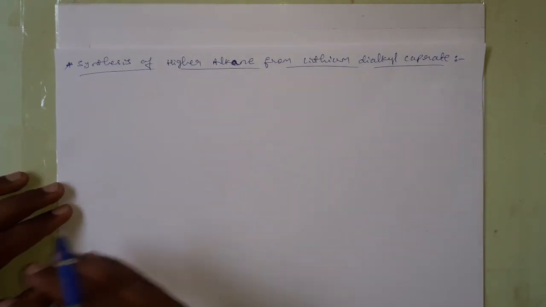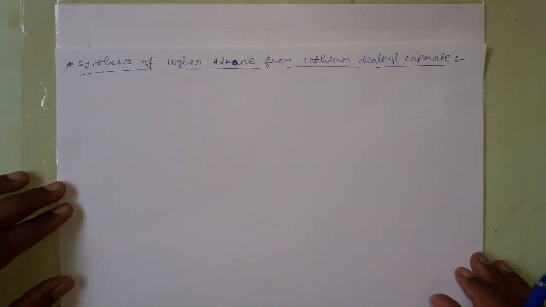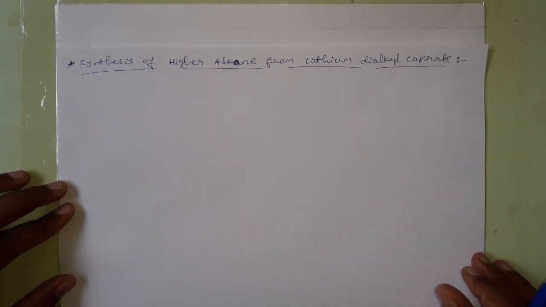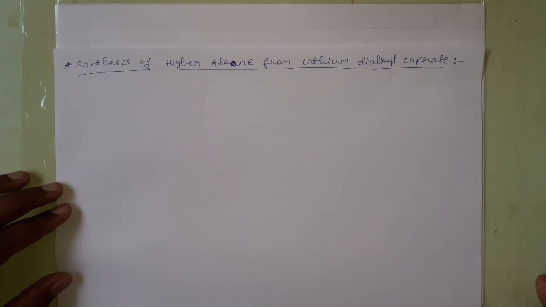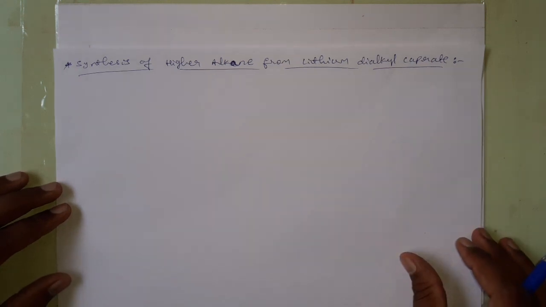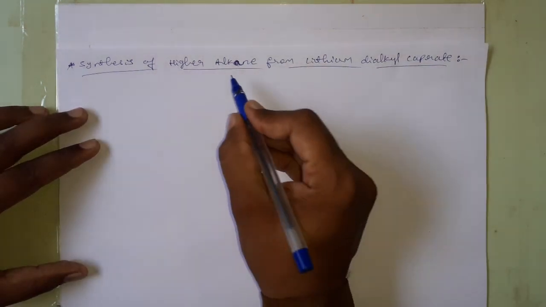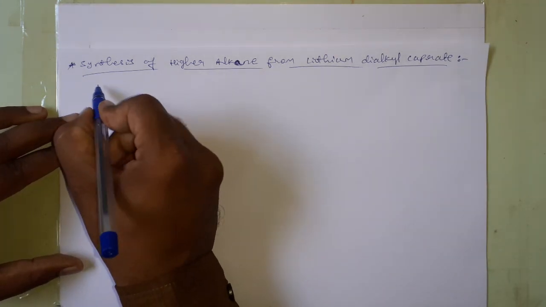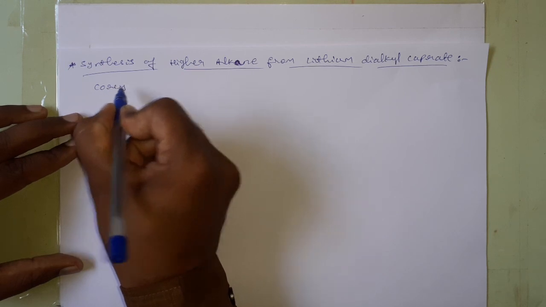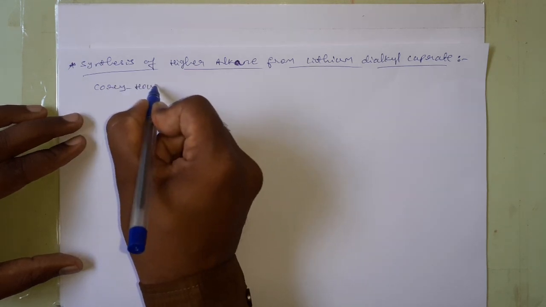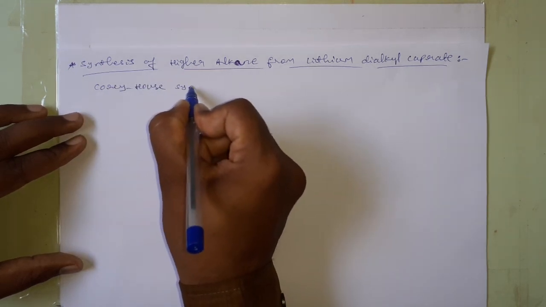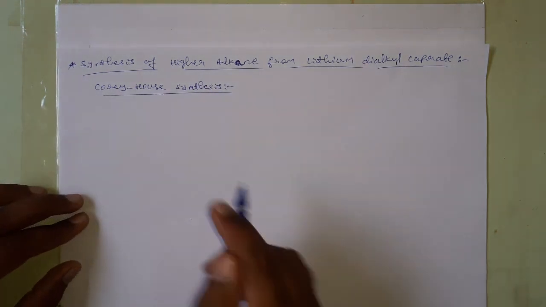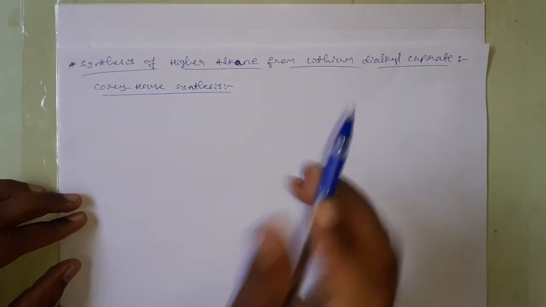Now we have studied the preparation of lithium dialkyl cuprate, which has the formula R2CuLi. Then by using that, how can you synthesize a higher alkane? We can prepare higher alkanes from this lithium dialkyl cuprate by one synthesis method, called the Corey-House synthesis method.